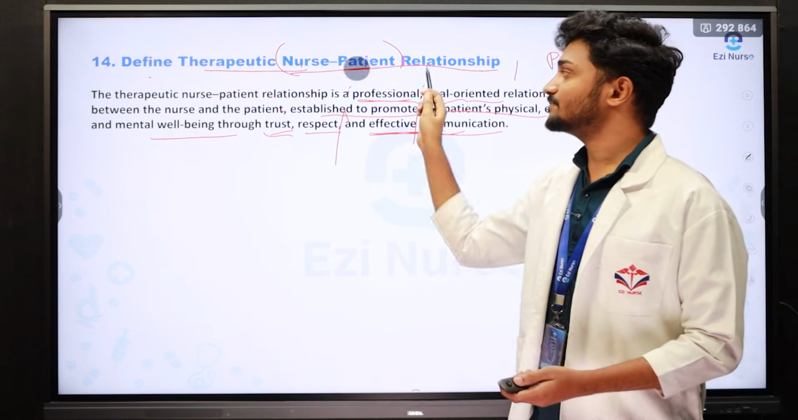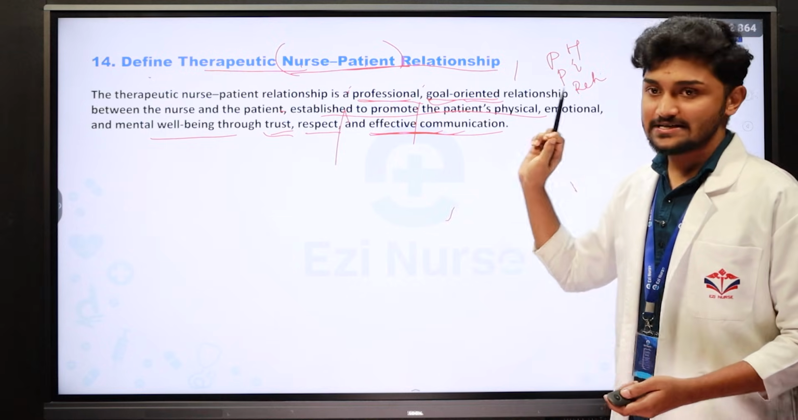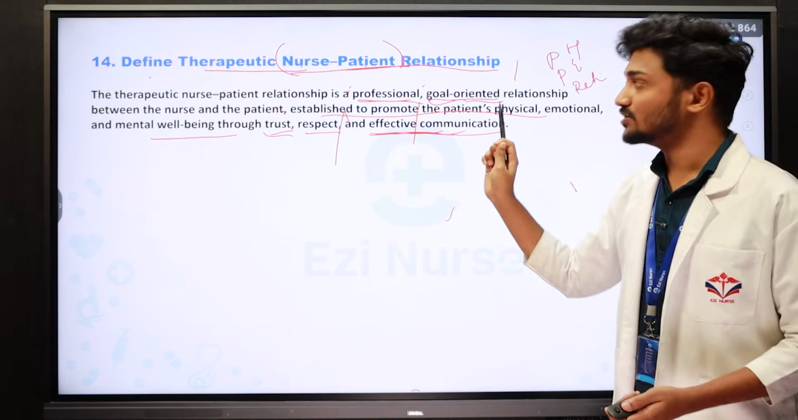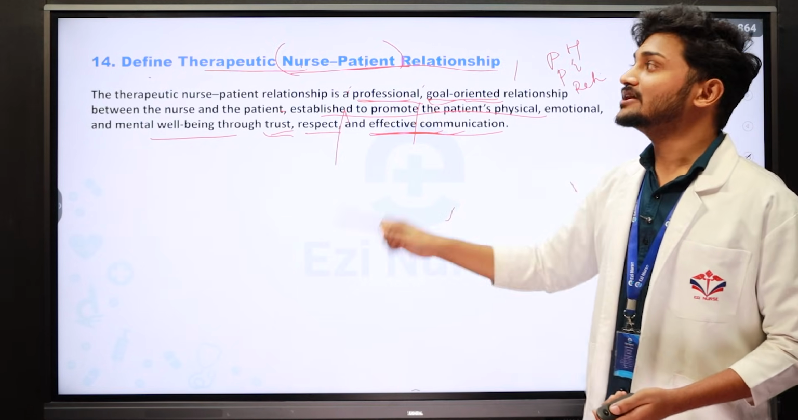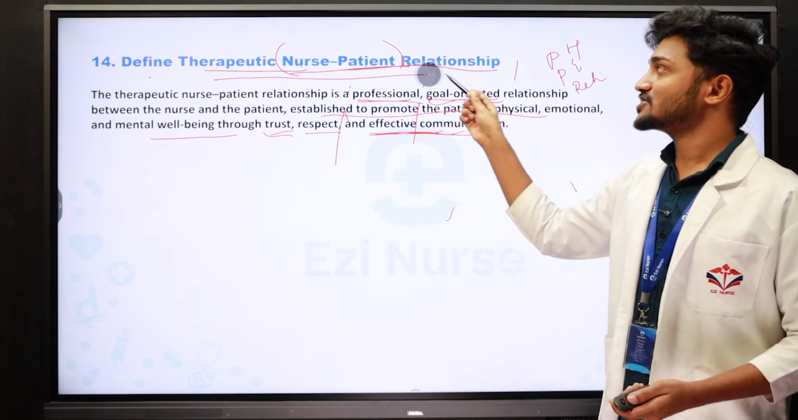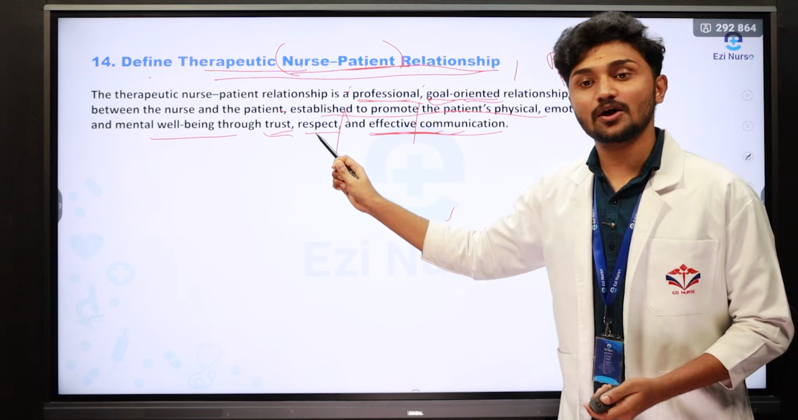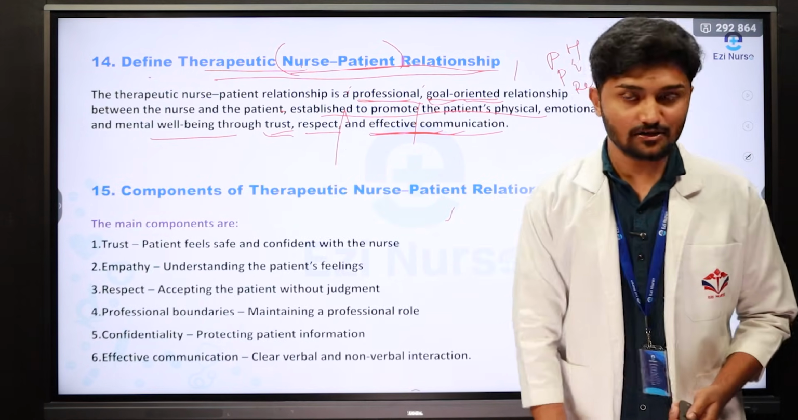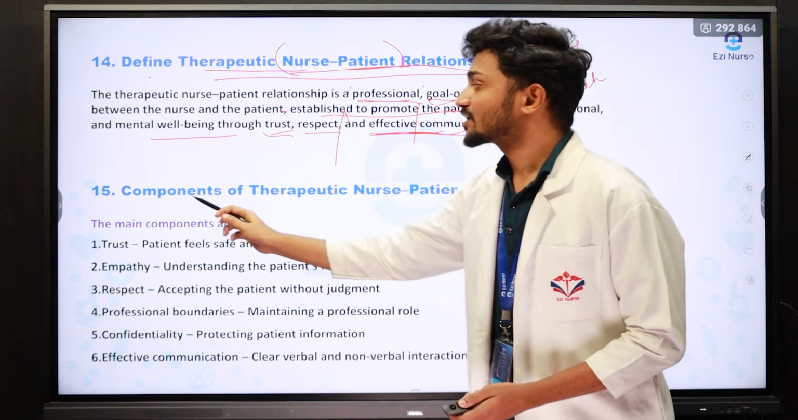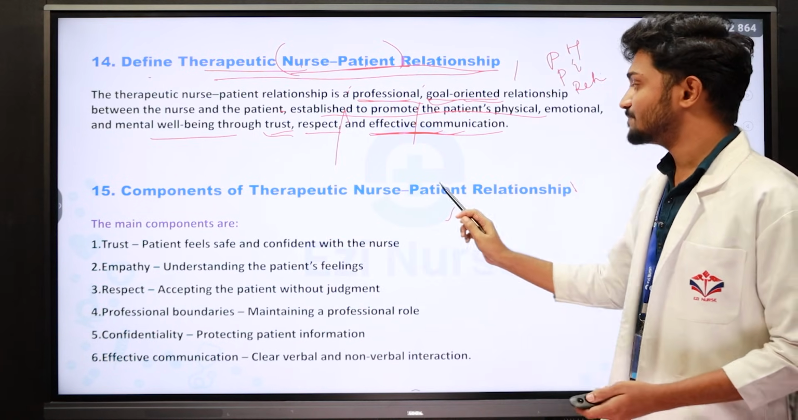See, in the relationship, the code word they have given is goal oriented. So this relation should be towards goal, towards objective, towards planning. So what is meant by therapeutic nurse patient relationship? It is about the effective communication for the promotion of health of the patient. The next question is components of therapeutic nurse patient relationship.